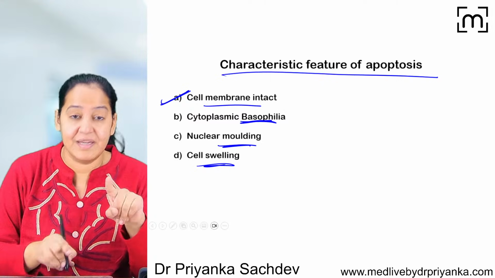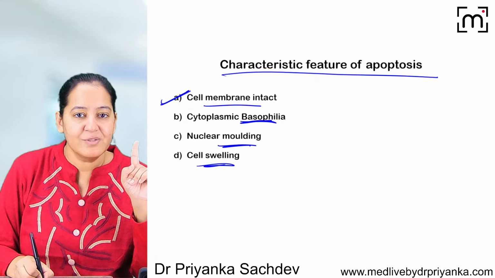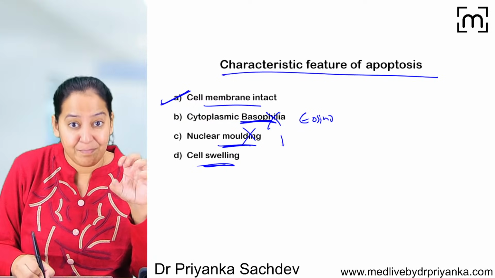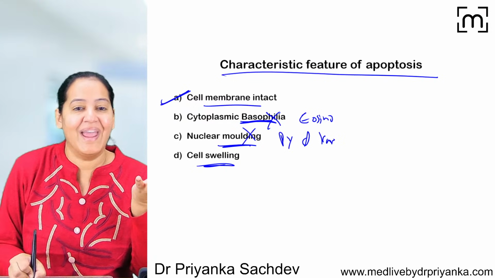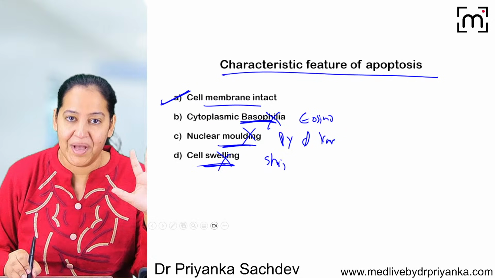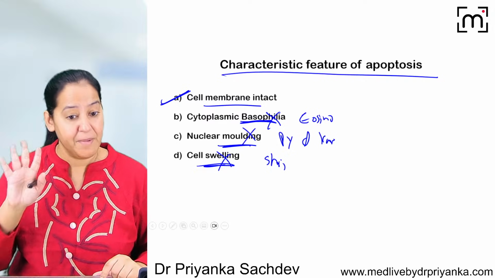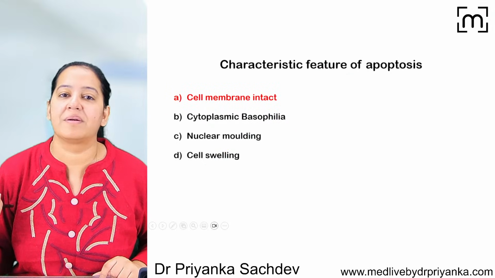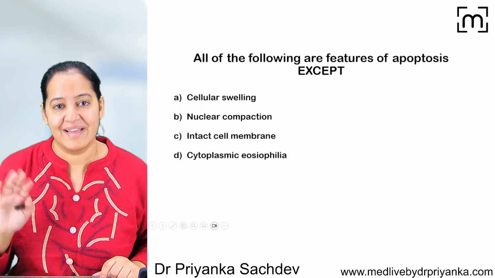The cell membrane remains intact. That's why no leakage, no inflammation. But it's not basophilia. Actually, it's eosinophilia. It's not nuclear molding. It's Pyknosis and Karyorrhexis. It's not cell swelling. It's cell shrinkage. So other three options are wrong. Only one is correct. That is A. Cell membrane remains intact till the end. Bleb formation will also happen. Cell membrane will not disrupt. It's intact till the end.